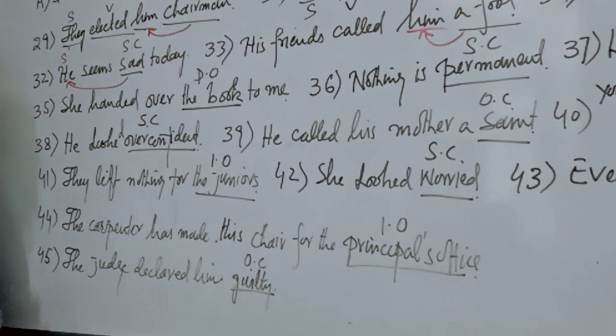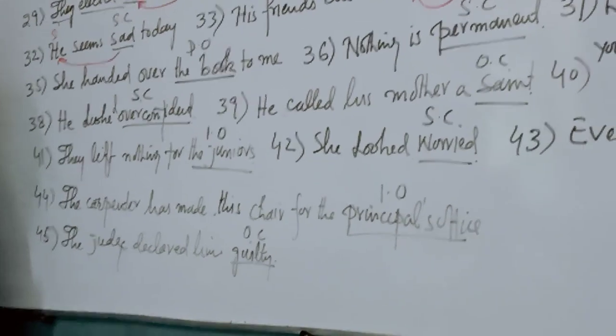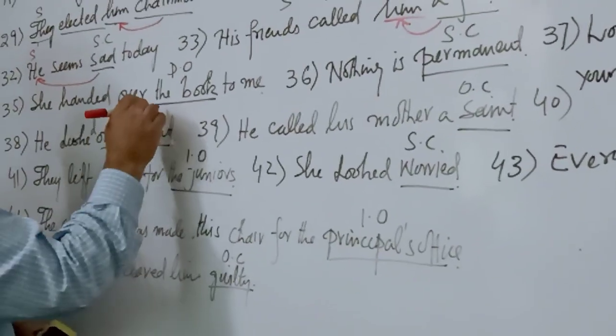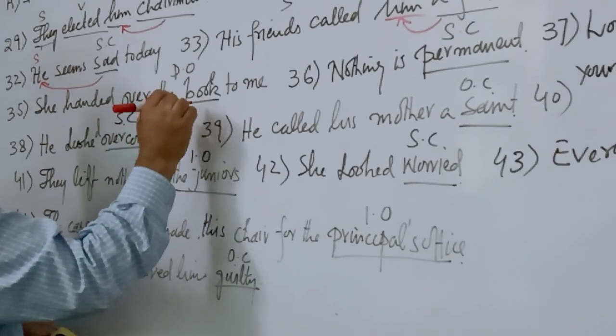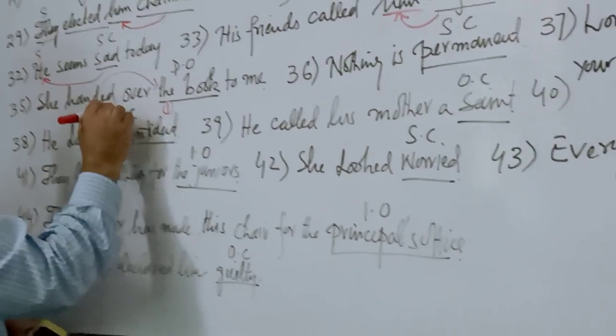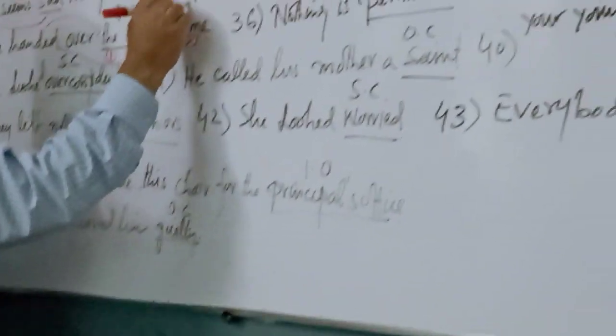The action of handing over is first received by the book, then later received by me. Clear? That's the reason it's an indirect object.